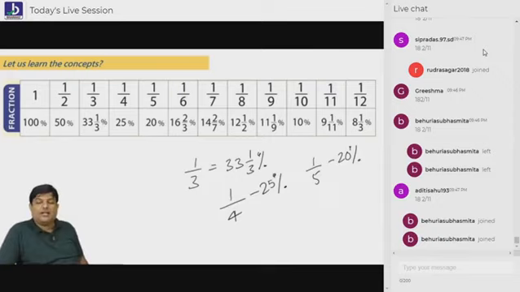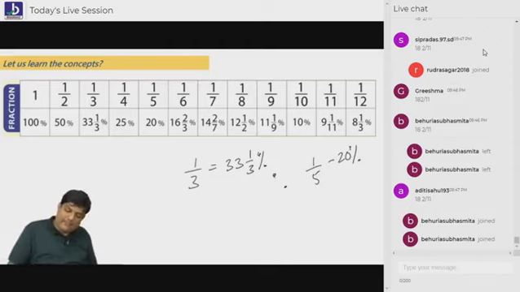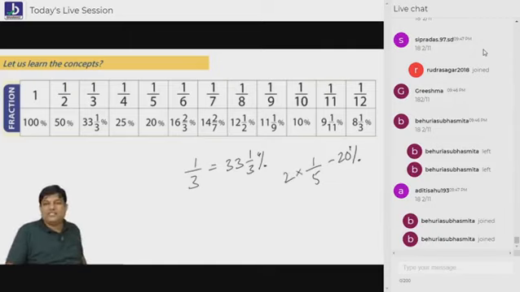Now, you all tell me, what is 1 by 5? 1 by 5 is nothing but 20%. Are you understanding? When 1 by 5 is 20%, I want 2 by 5. What is 2 by 5? 40%.